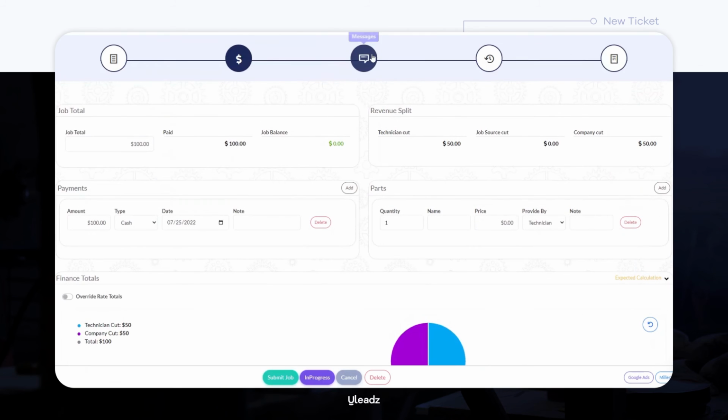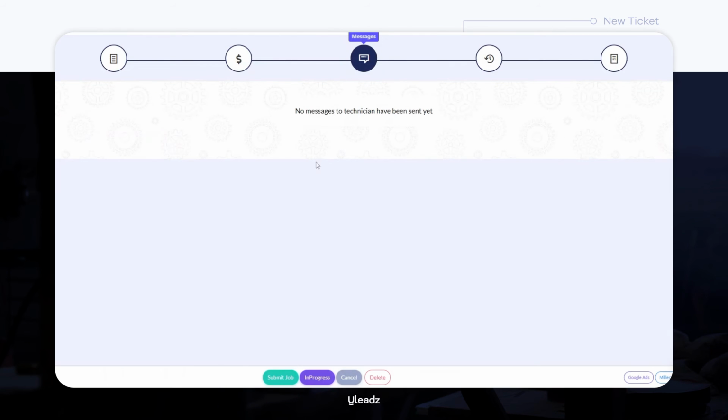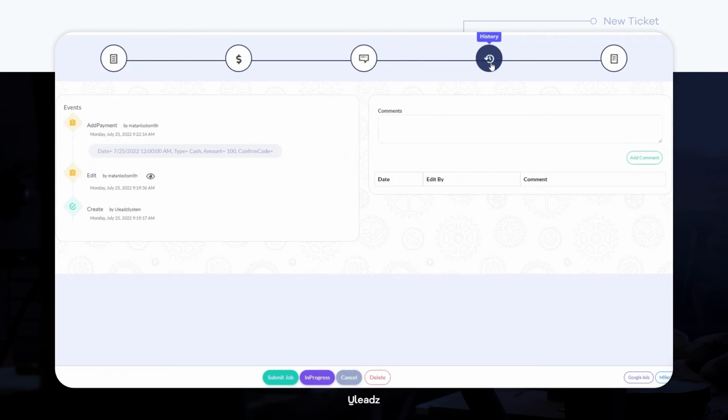Next is the messages part associated with the ticket. Should there be text involved going back and forth, this way you can reference them in the future if need be. Need even more control over what happens with the ticket? Check the history if you ever need to check up on past changes made to the ticket. We've got you access to that too.